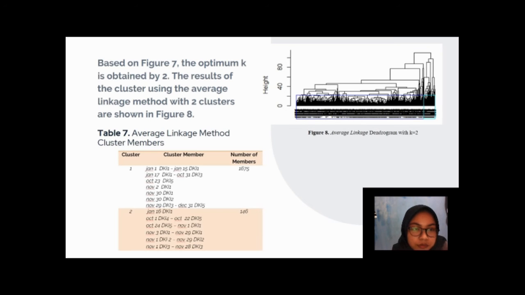And based on figure 7 in the previous, the optimum K is obtained by 2. So the results of the cluster using the average linkage method with two clusters are shown in figure 8. That figure 8 is the dendrogram of average linkage method with K is 2. And there is table 7. Table 7 is the average linkage method cluster members. So that is the members of each cluster of average linkage method.